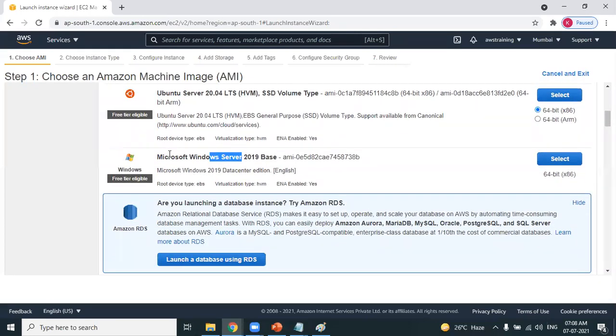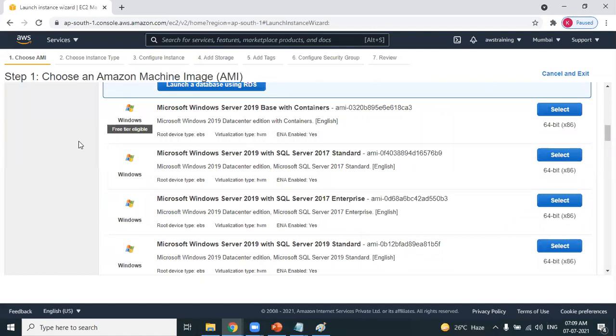Yes, I want to have a Windows machine. So Windows Server 2019. That's fine. Make sure that when you're creating and selecting an operating system, make sure it's eligible for free tier. I hope you remember the AWS account. What we have created is a free tier account. So make sure that you select this free tier. There are few operating systems which are not eligible for free tier. Scroll down, I'll show you. Can you see here you have an option of free eligible tier? No, it's not available. It's a paid one.